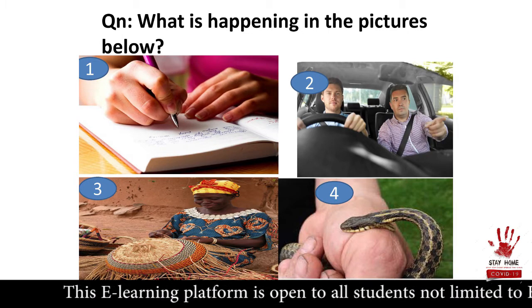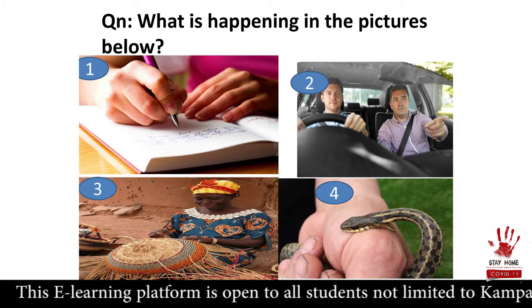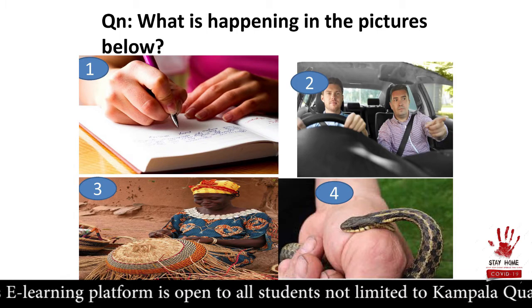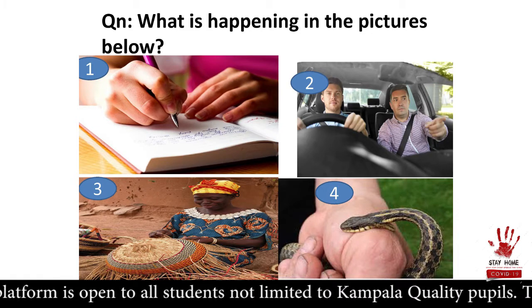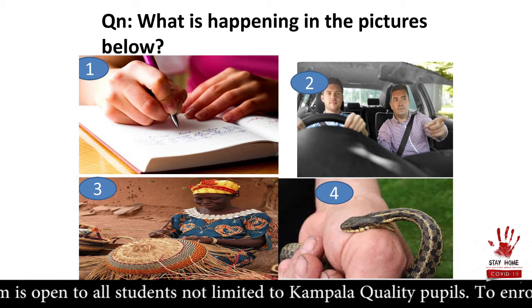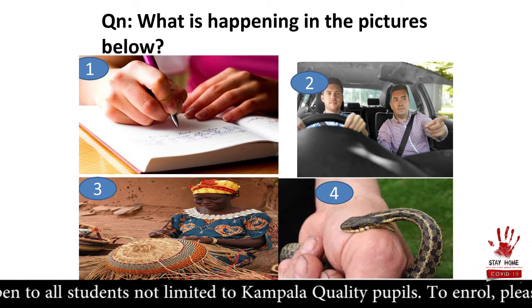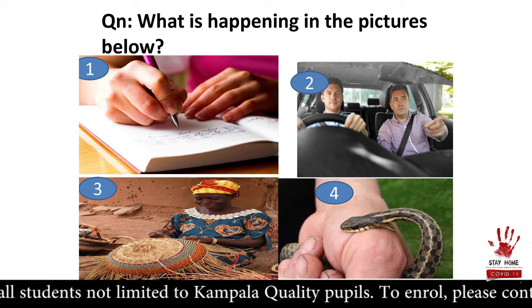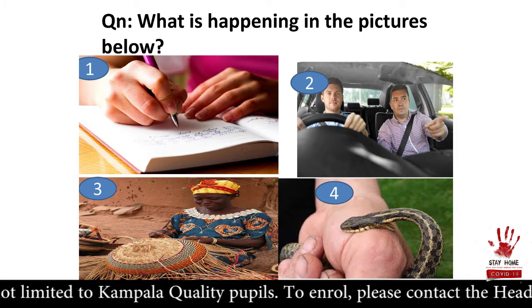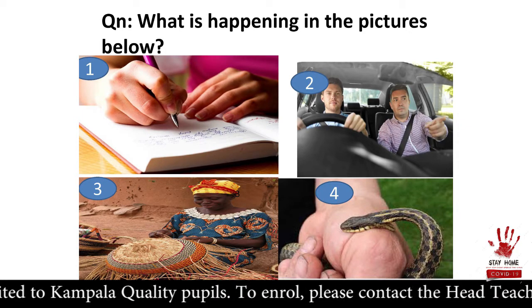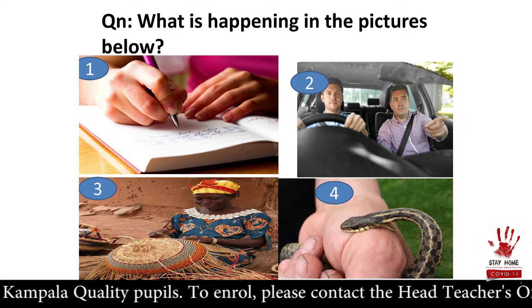So which verbs did we have? In picture 1, the verb is write. We drop E, we make it writing. Picture 2, the verb is drive. We drop E, make it driving. Picture 3, we have weave. Drop E, weaving. Picture 4, bite. Drop E, biting.